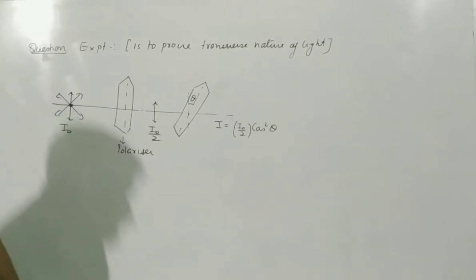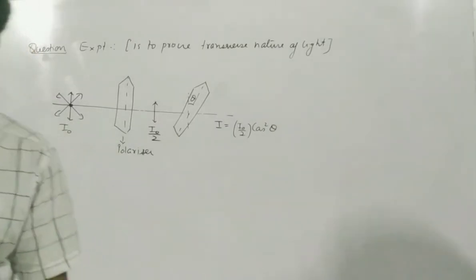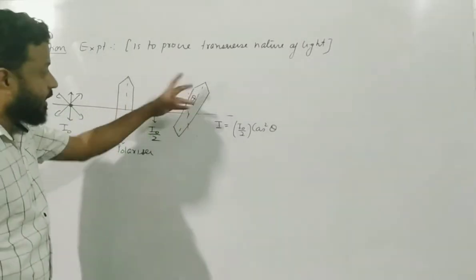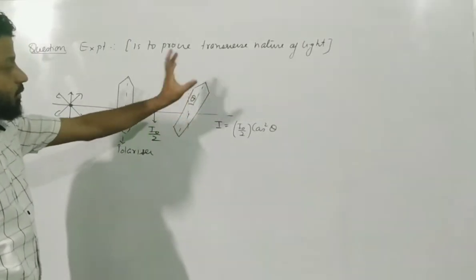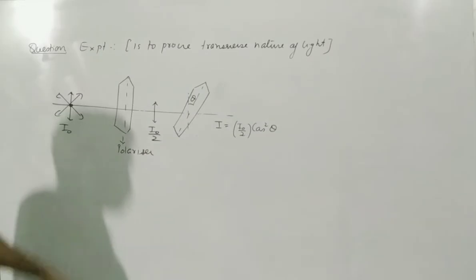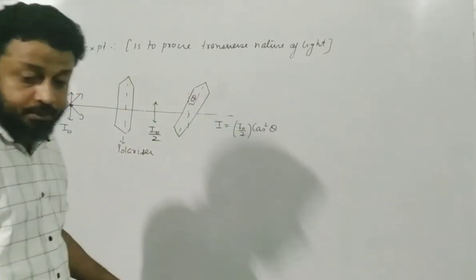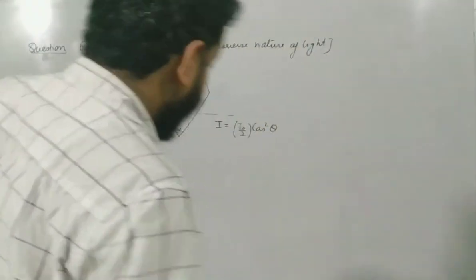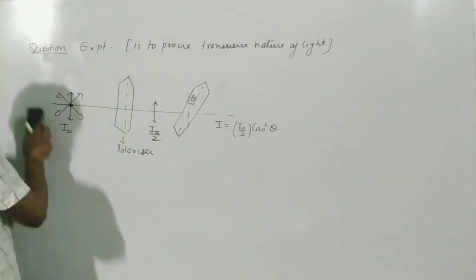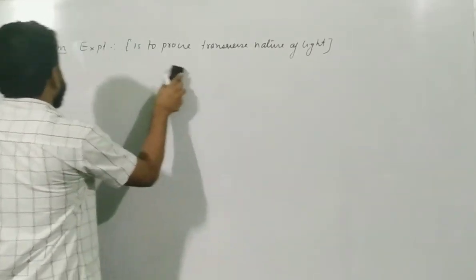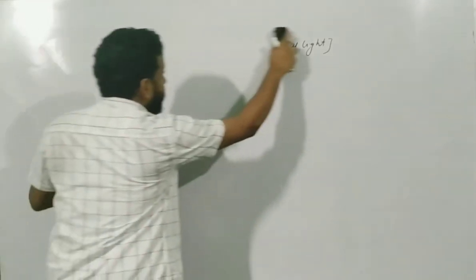So this is the experiment which we do using a polarizer and an analyzer. There is no role as such of the polarizer, but there is a role of the analyzer. This is the one which we rotate to get the variation in the intensity of light when the light comes out through the analyzer. Okay. Now moving ahead, we are going to discuss this one, and that one is called by a scientist called Malus, and it is named after him, and it is called Malus law.